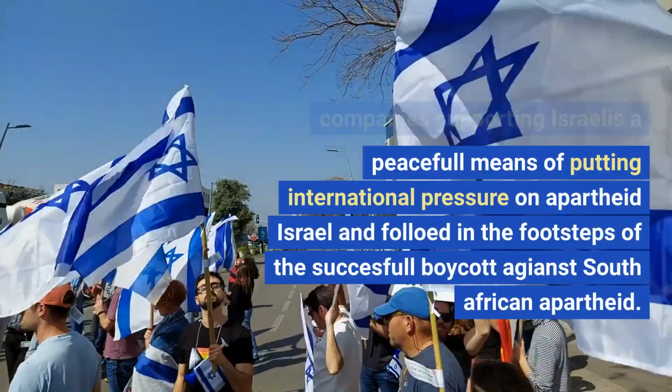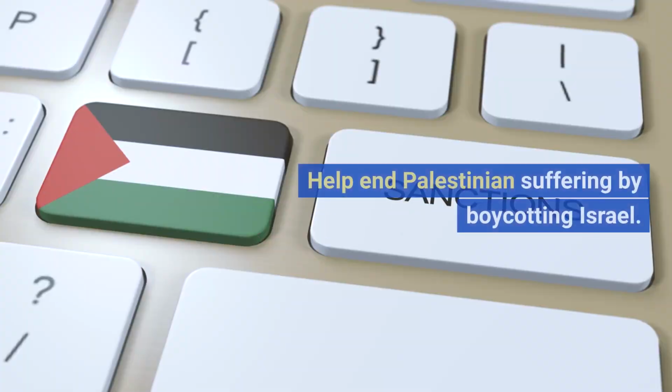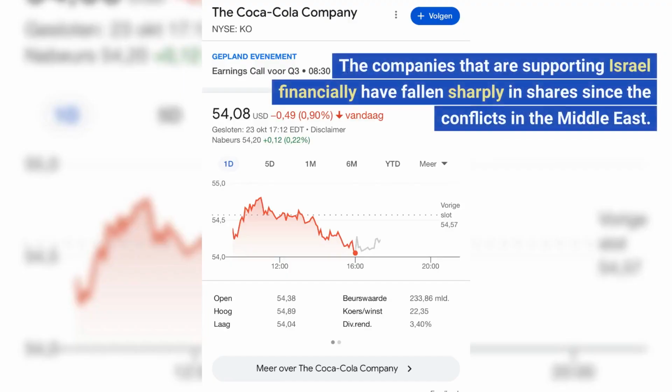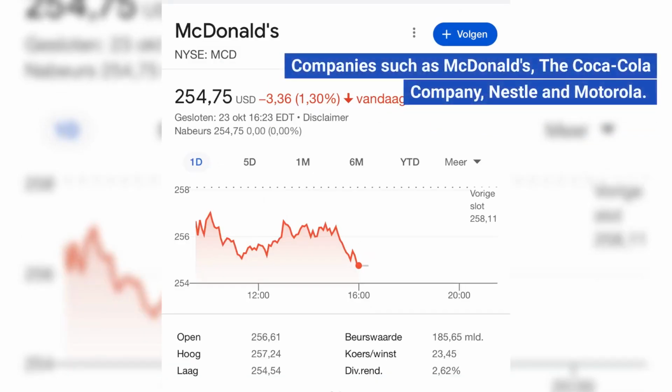The boycott of Israeli products and companies supporting Israelis, a peaceful means of putting international pressure on apartheid Israel, and followed in the footsteps of the successful boycott against South African apartheid. Help end Palestinian suffering by boycotting Israel. The companies that are supporting Israel financially have fallen sharply in shares since the conflicts in the Middle East. Companies such as McDonald's, the Coca-Cola Company, Nestlé, and Motorola